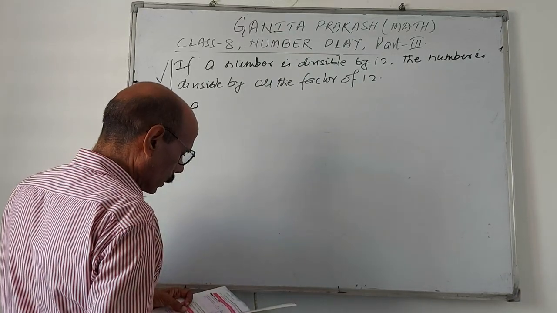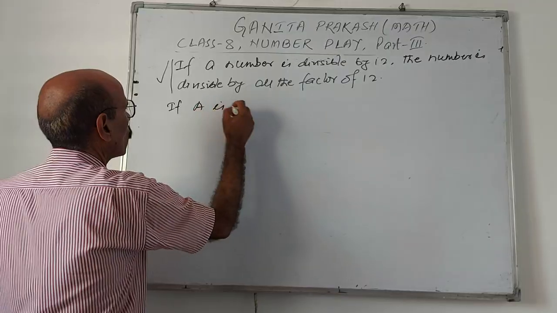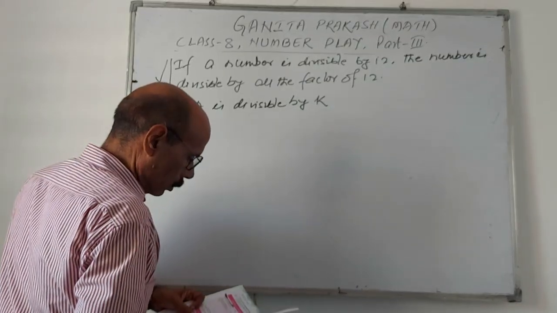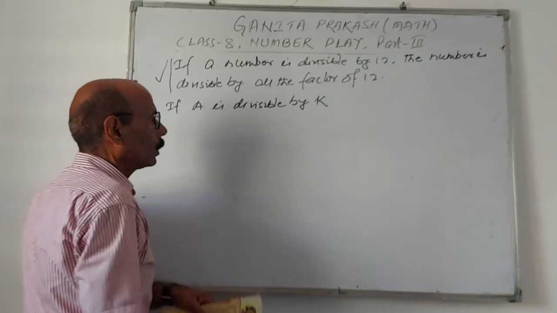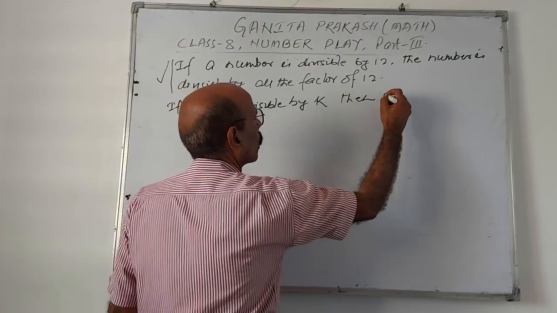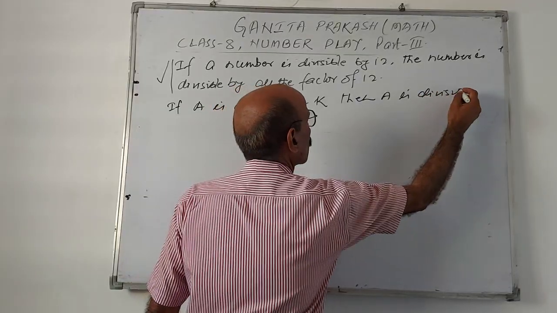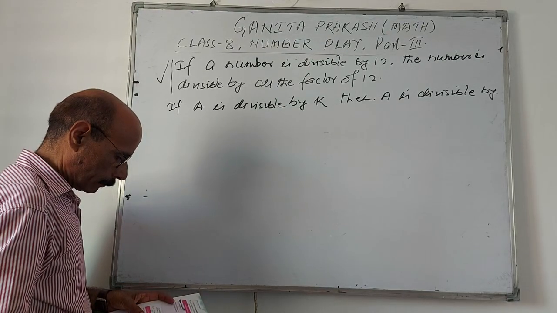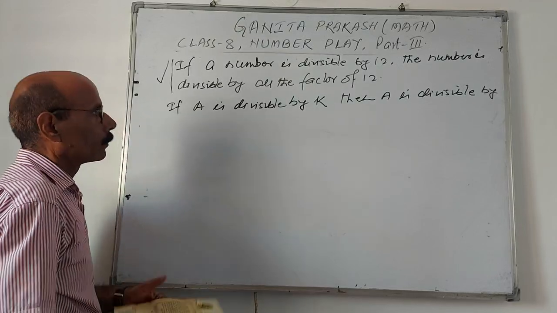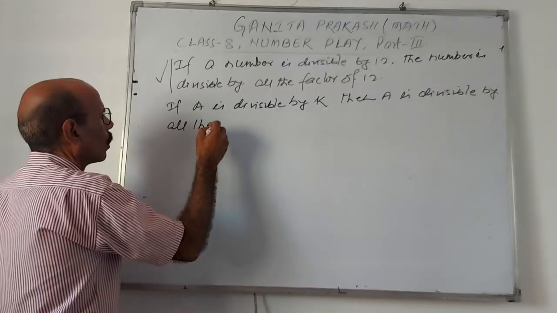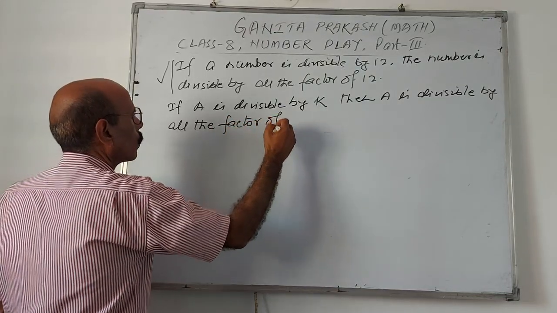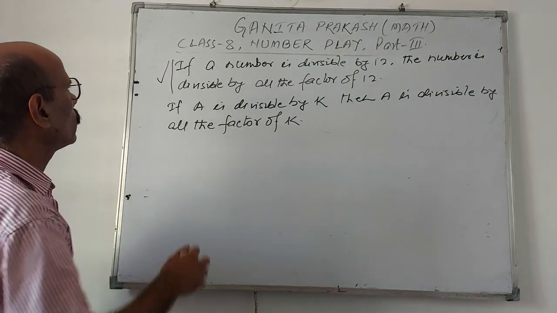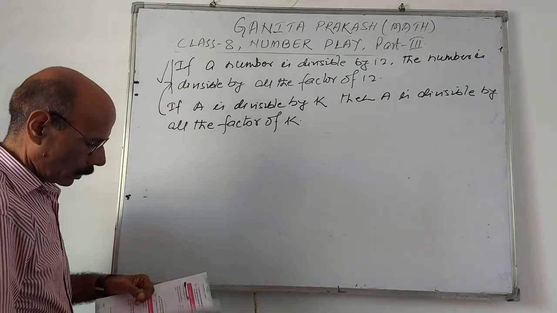If A is divisible by K, then A is divisible by all the factors of K. Hence statement 4 is always true, and this statement is true. This we have seen here.